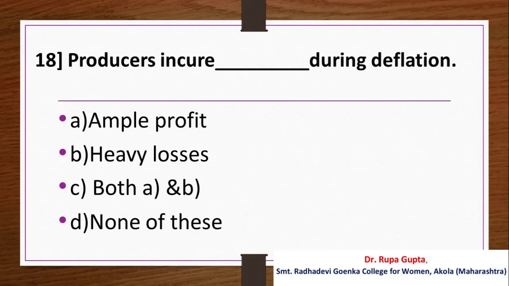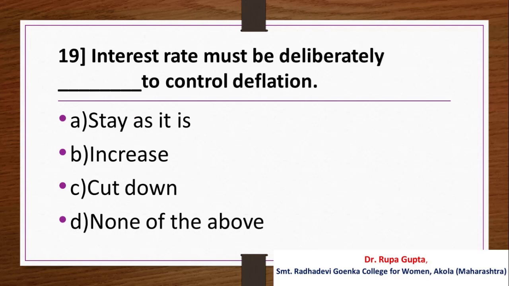Question number 18. Producers incur dash during deflation. Your options are A. Ample profit, B. Heavy losses, C. Both A and B, D. None of these. And the answer is B. Heavy losses.